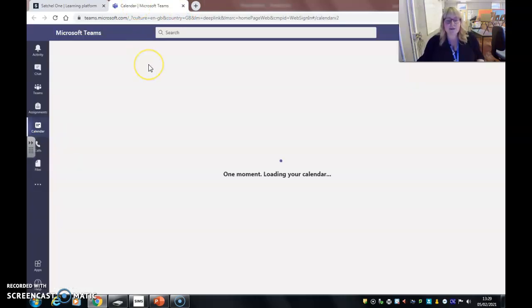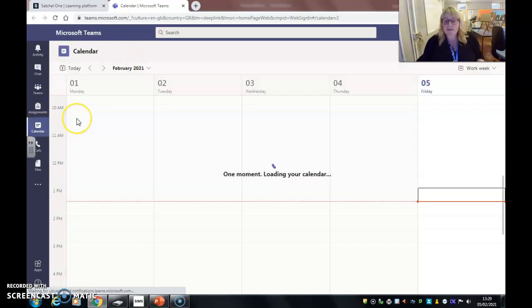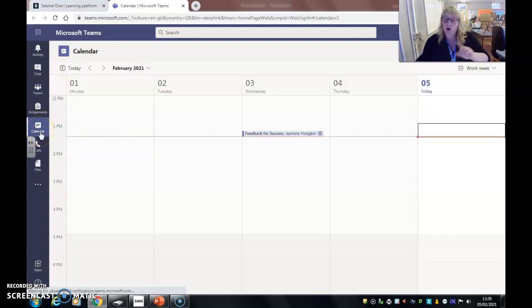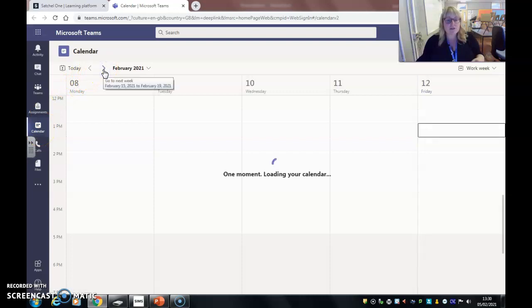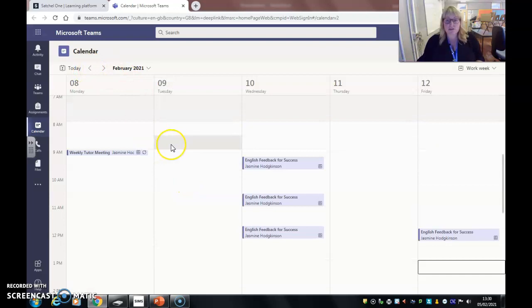And then it'll bring up a screen that looks a little bit like this. Now mine has automatically loaded onto my calendar, but if your screen doesn't already look like this, you're going to want to go and click on the calendar option on the left-hand side of your screen. Because what this does is it shows you all the meetings that you have between a set number of days. So I've scrolled forward to this week, and you can see that it's Wednesday the 10th of February here, and I can see that I've got a few different meetings.